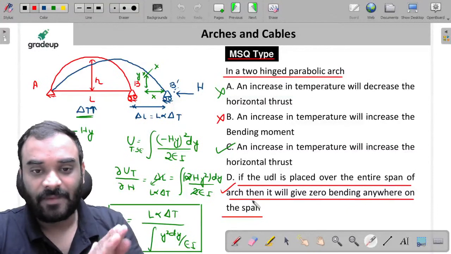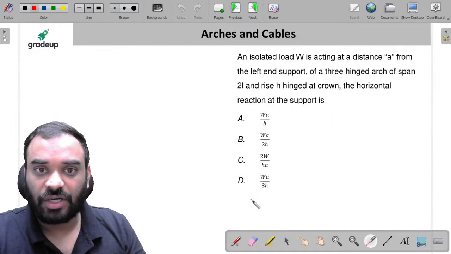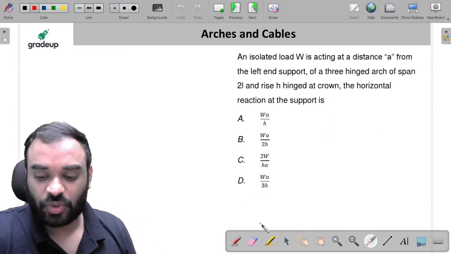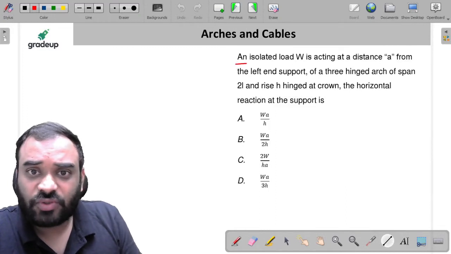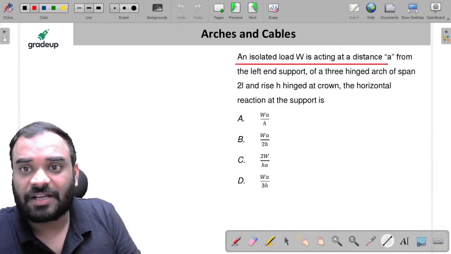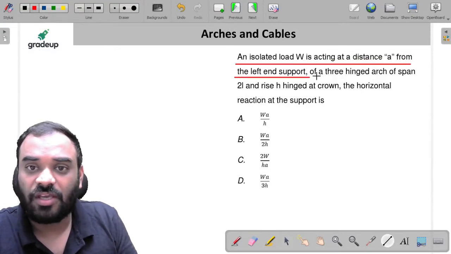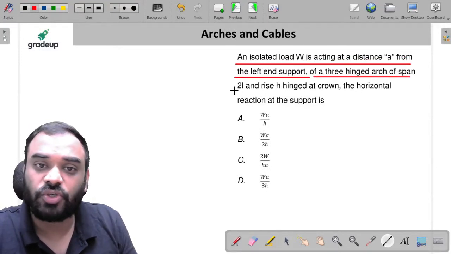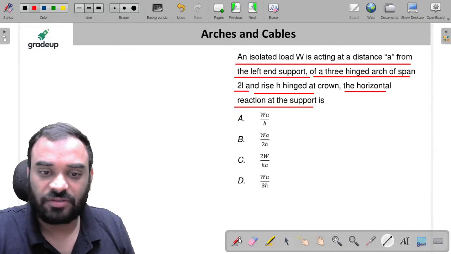Okay, my dear friends. Next question in front of you guys. An isolated load is acting at a distance A from the left hand support of a three-hinge arch of span 2L, and the central rise is H. The horizontal reaction at the support. It is a very simple question. Just solve it guys quickly.